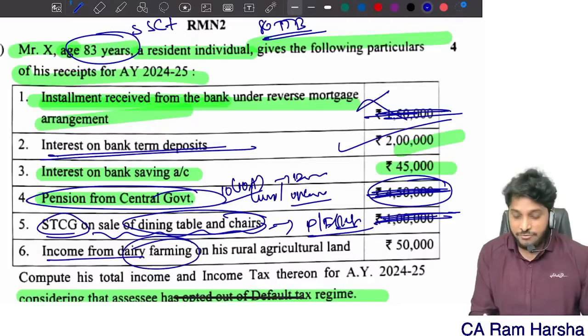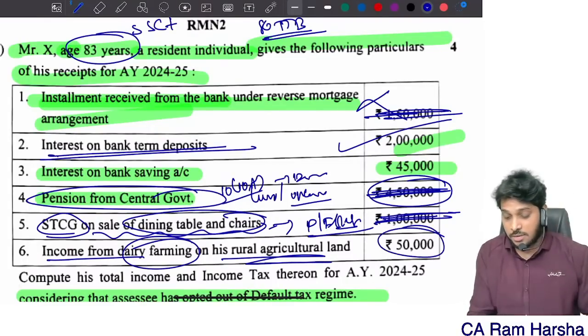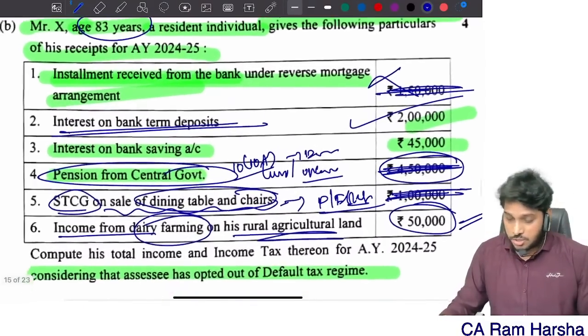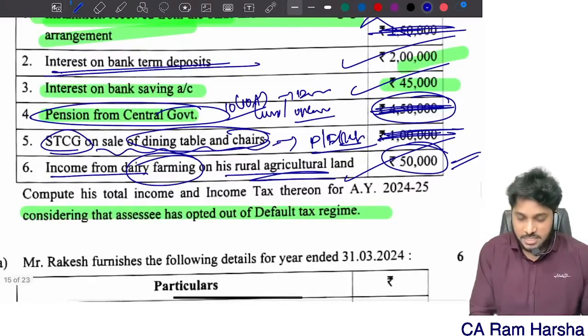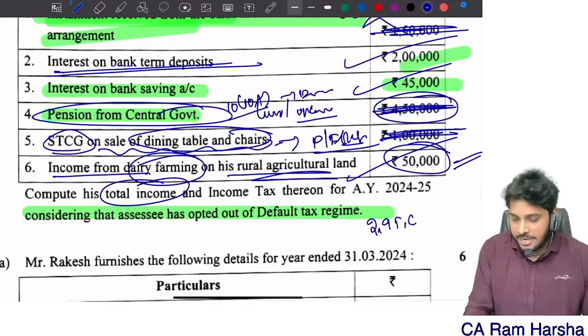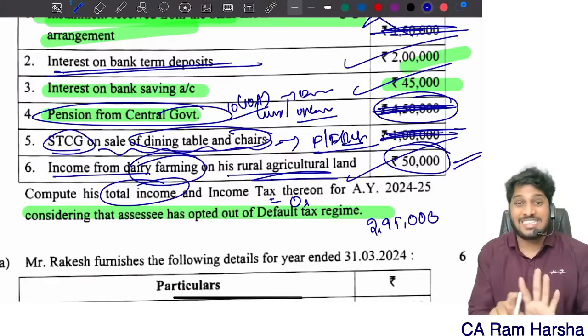Income from dairy farming or agriculture. A dairy farm is not agriculture income. 50,000 is non-agriculture. So 2 lakh is taxable, 45 is taxable, 50. So 2,95,000 is taxable. Compute the total income, 2,95,000. Since it is not exceeding the basic exemption limit, the tax amount is 0.